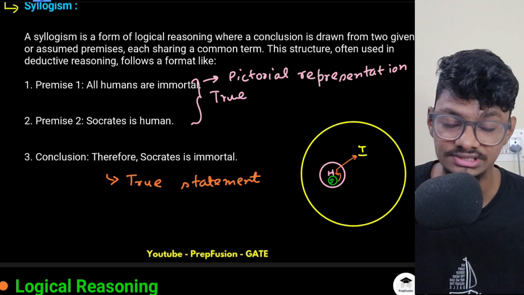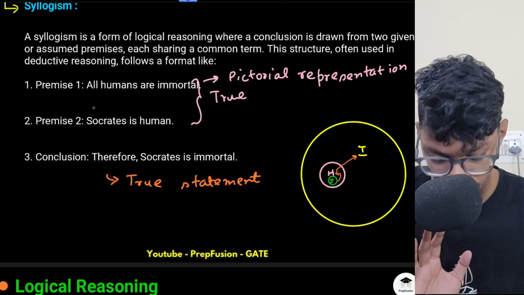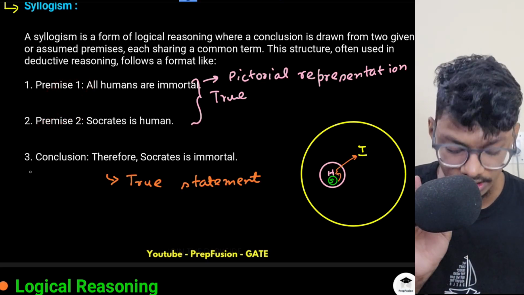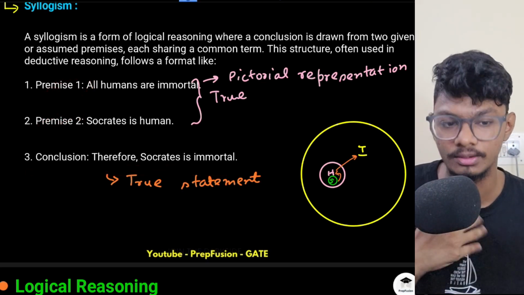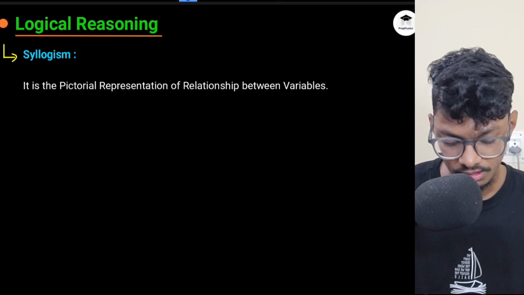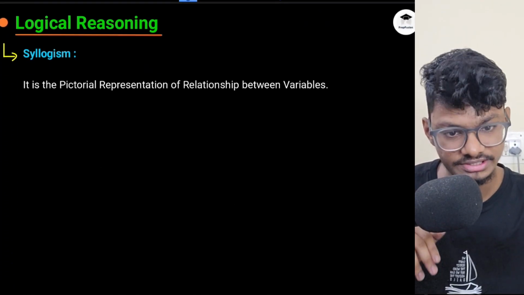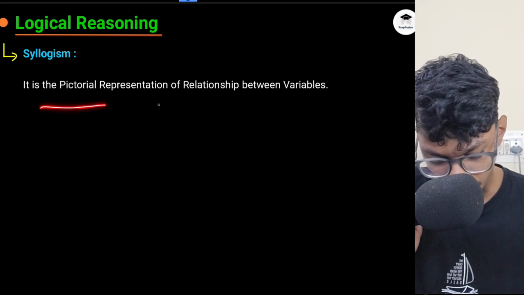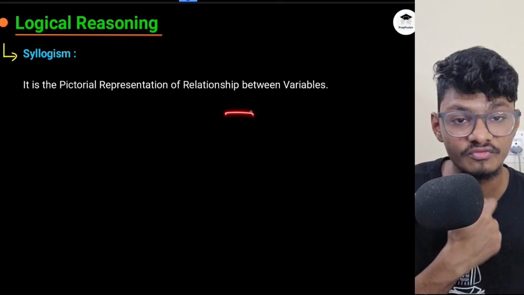Okay, this is a logically correct statement. Whatever true statements they have given me, according to that, the conclusion is true. We'll come to the definitions of true and the variations also. Don't worry about that. So this is what my syllogism is. Syllogism is a pictorial representation of the relationship between variables.